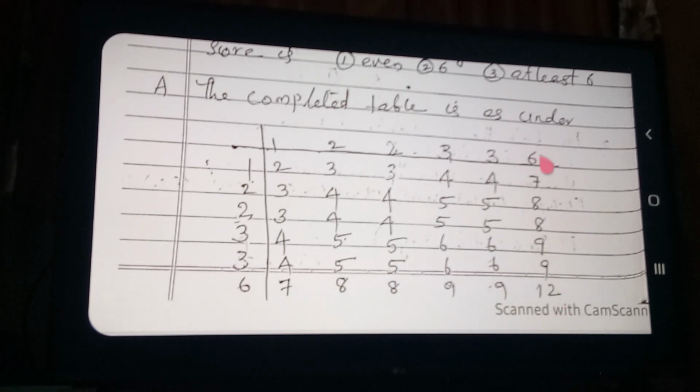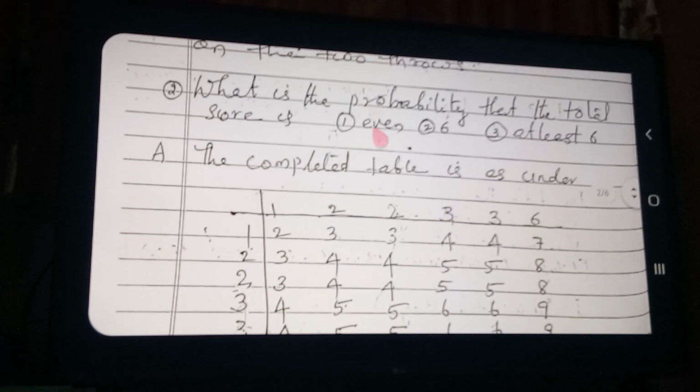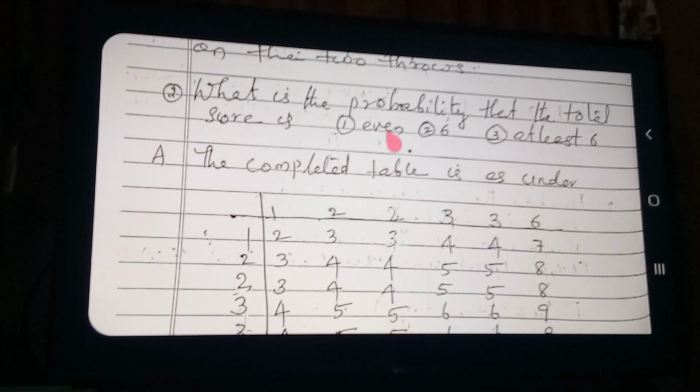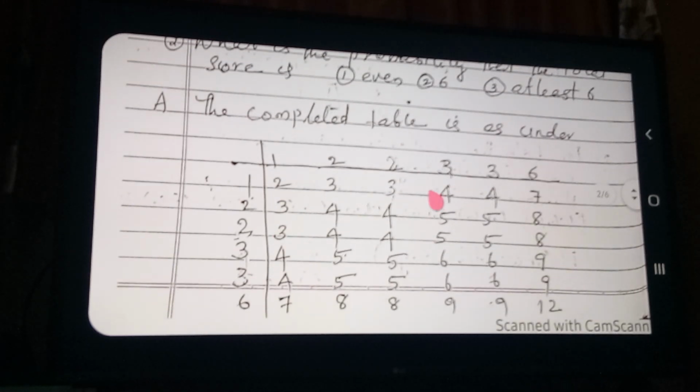On the basis of this completed table we are going to do the remaining questions. First question: what is the probability that the total score is even? Here, which total scores are even? This 2 is even, 4 is even, again 4 is even, and 8 is even. Likewise 4, 8, 4, 6, 6, 4, 6, 8, and 12 are even. I have written them down there.